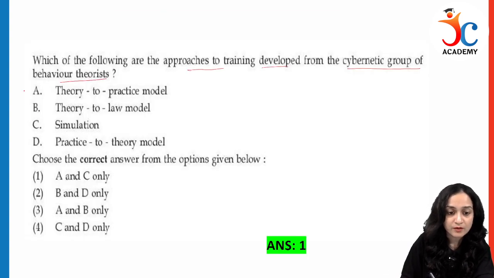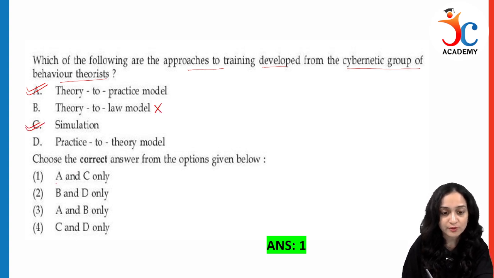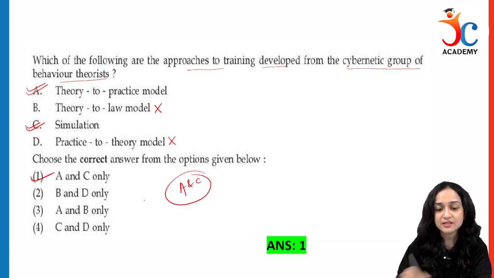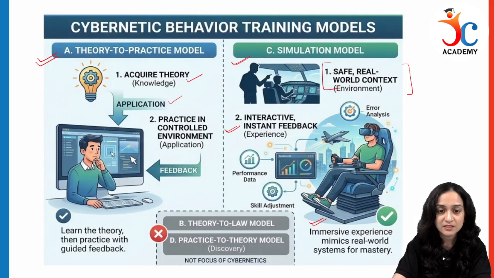So the first is theory to practice model. Correct. It is not theory to law, it is theory to practice. And the simulation model is also there. Practice to theory, no. So option number 1, A and C is the correct answer. A and C is the correct answer. This is the cybernetic behavior training model, and we have two approaches.